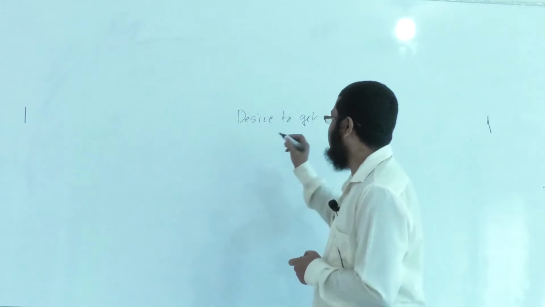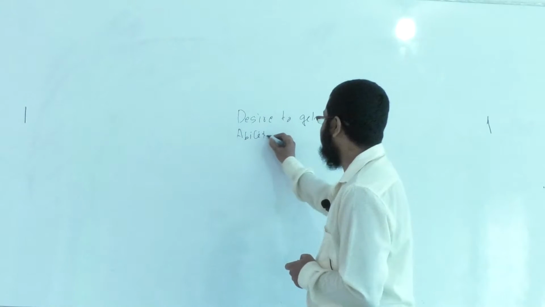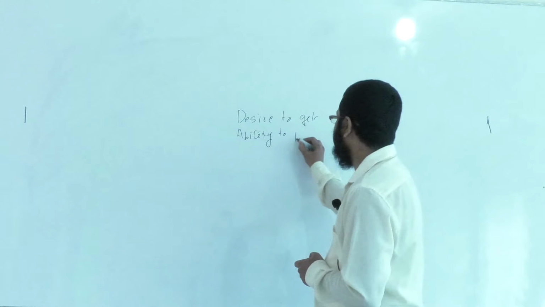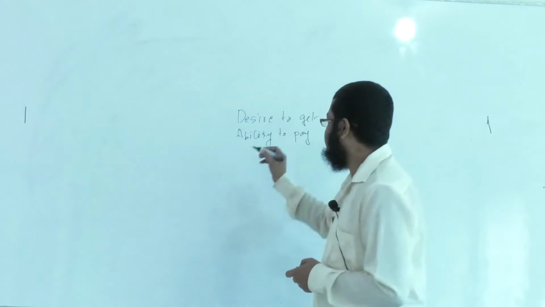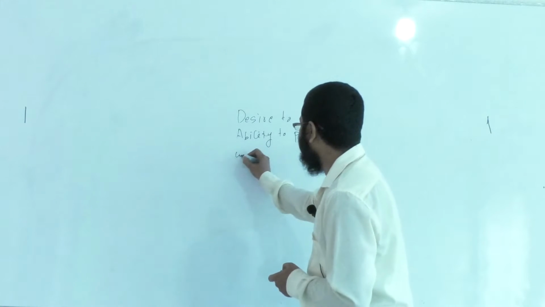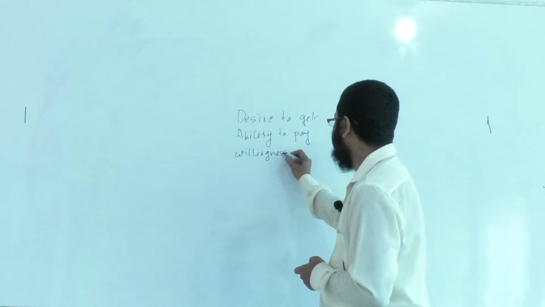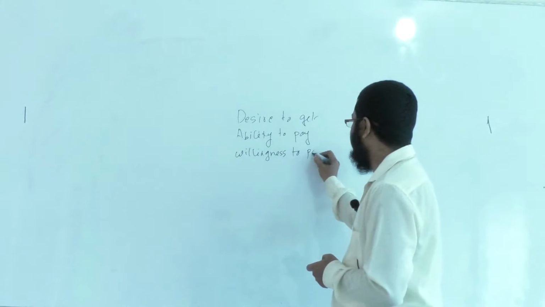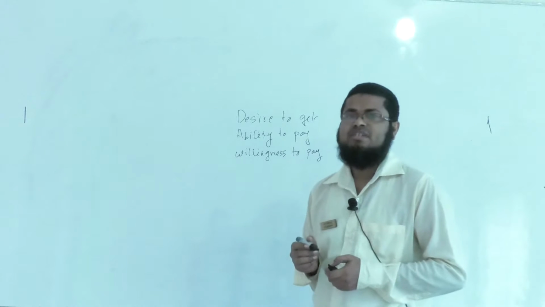Secondly, ability to pay. And thirdly, willingness to pay. These three points are very important to be an effective demand.